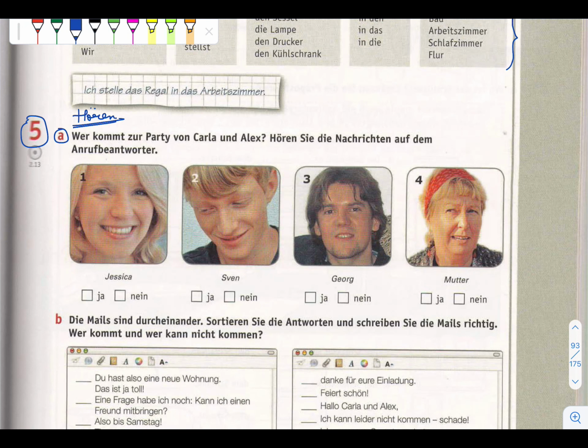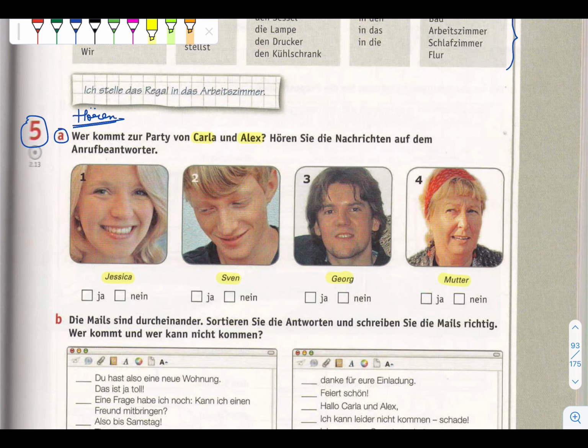Wer kommt zur Party von Carla und Alex? Who will come to the party of, again the names are given, Carla und Alex. Hören Sie die Nachrichten auf dem Anrufbeantworter. And we just need to hear the conversation on the phone call.